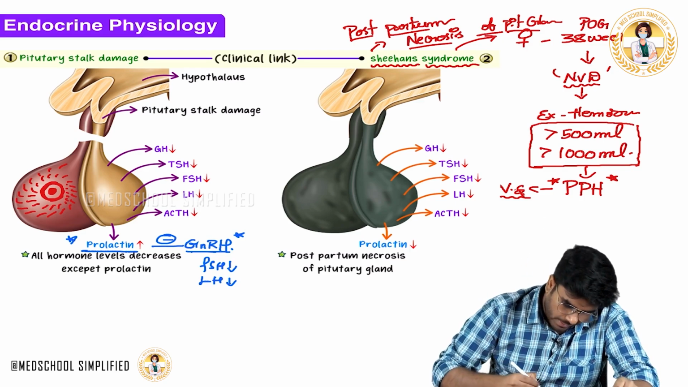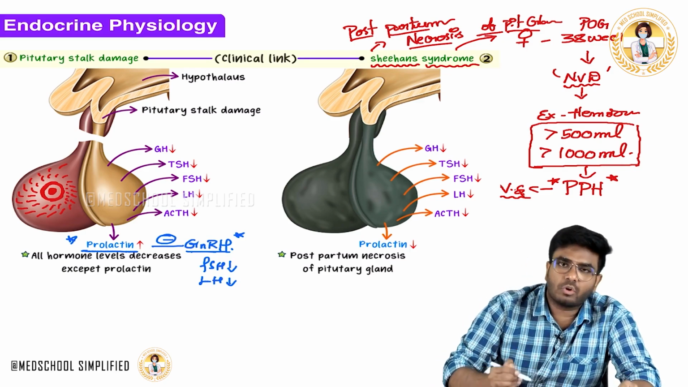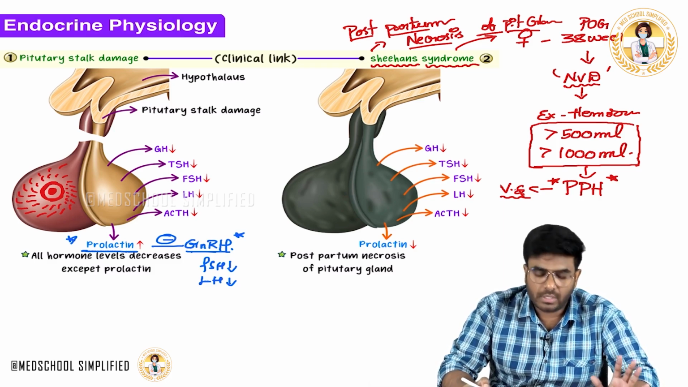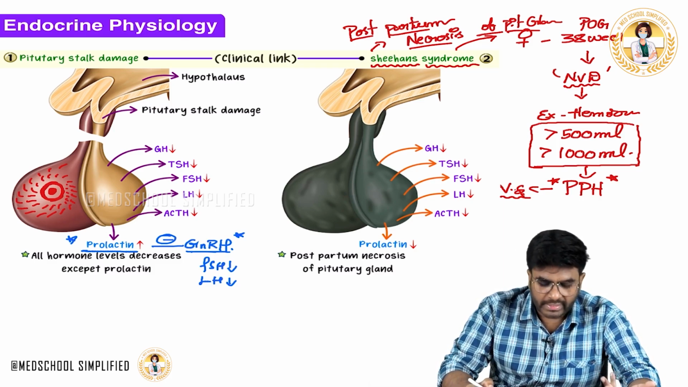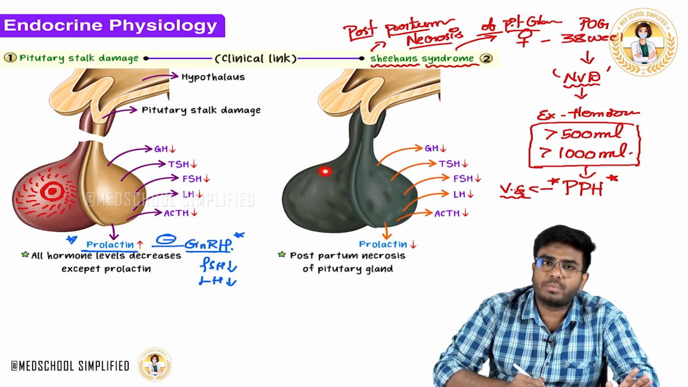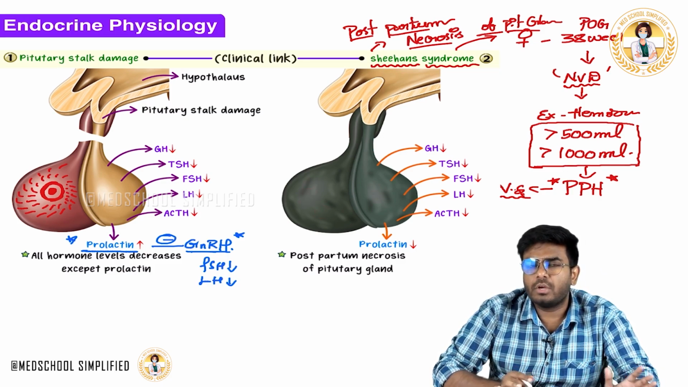Now, tell me what happens in this Sheehan syndrome. The entire pituitary gland, anterior pituitary gland, posterior pituitary gland, got infarcted, or entire necrosis happened. So, what happened to the somatotropes? Somatotropes are dead, lactotropes are dead, thyrotropes are dead, corticotropes are dead, and gonadotropes are dead. All the cells in the anterior pituitary are dead.